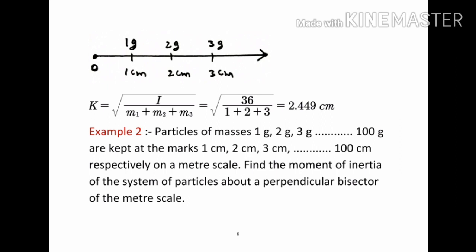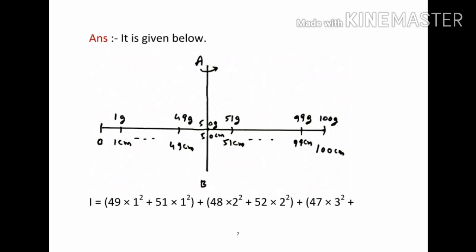To understand this, first we concentrate on the given diagram. We are taking a meter scale, and on that meter scale at 1 centimeter a 1 gram mass is taken, at 2 centimeter a 2 gram mass is taken. In a similar way, at 99 centimeter 99 grams, at 100 centimeter a 100 gram mass is placed, and the axis of rotation is at the 50 centimeter mark.